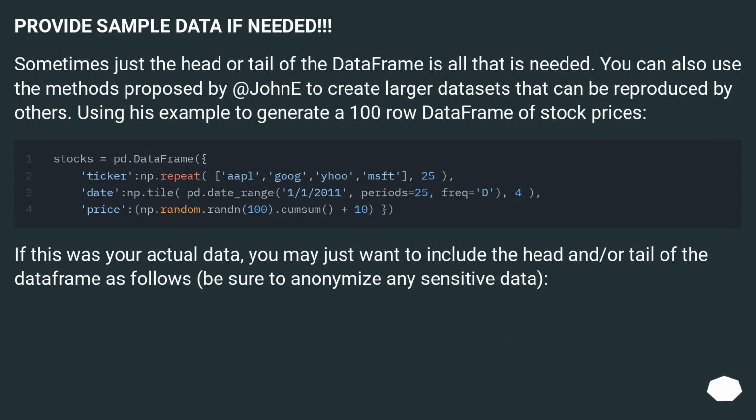Provide sample data if needed. Sometimes just the head or tail of the data frame is all that is needed. You can also use the methods proposed by @John to create larger datasets that can be reproduced by others, using his example to generate a 100-row data frame of stock prices.